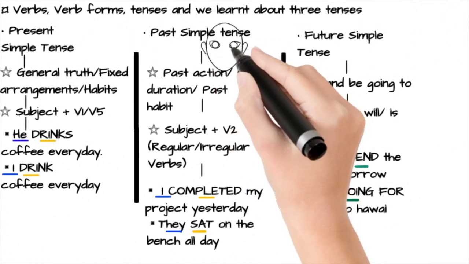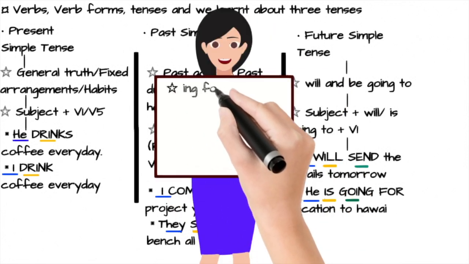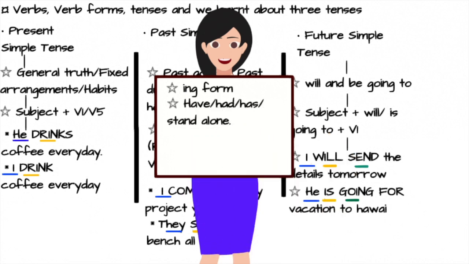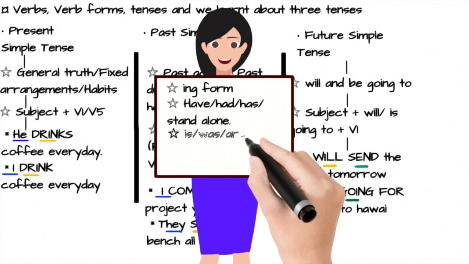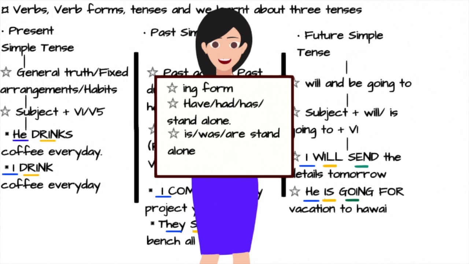Now remember, in simple tense we don't use the ing form. We don't say playing, going, walking, talking. We use have, had, has as standalone verb. For example, I have a car, which is a simple present tense, and have is the only verb in the sentence. Or I had a car, which is simple past tense, and had is the only verb in the sentence. Similarly, is, was, are is also used as standalone verb. For example, she is a teacher, which is a simple tense, and is is the only verb in the sentence. Or he was a teacher, which is a simple past tense, and was is the only verb in the sentence.